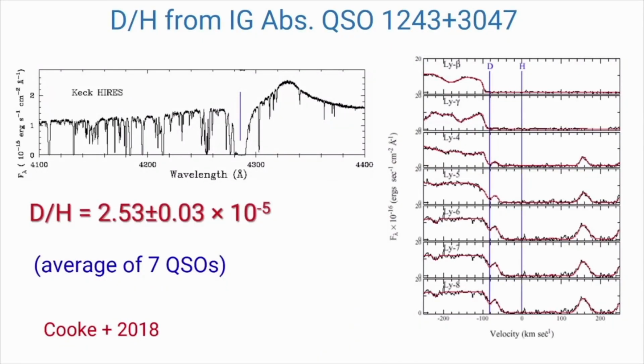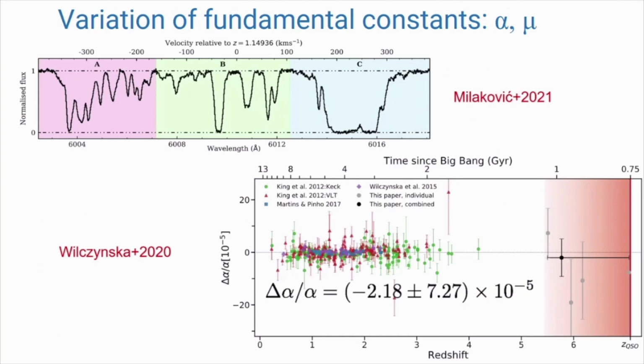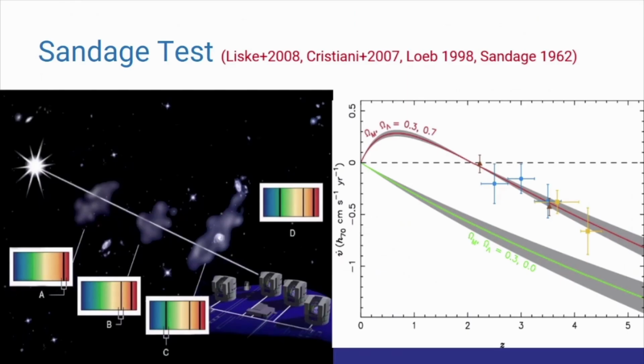If you want to measure the abundance of primordial elements, such as deuterium, to test Big Bang nucleosynthesis, you need bright beacons. To put limits on the variation of fundamental constants, such as the fine structure constant or the electron-proton mass ratio, you need bright beacons. And to measure the variation of the expansion rate of the universe with the Sandage test, you need the brightest possible quasars. Bright quasars and superstable spectrographs.